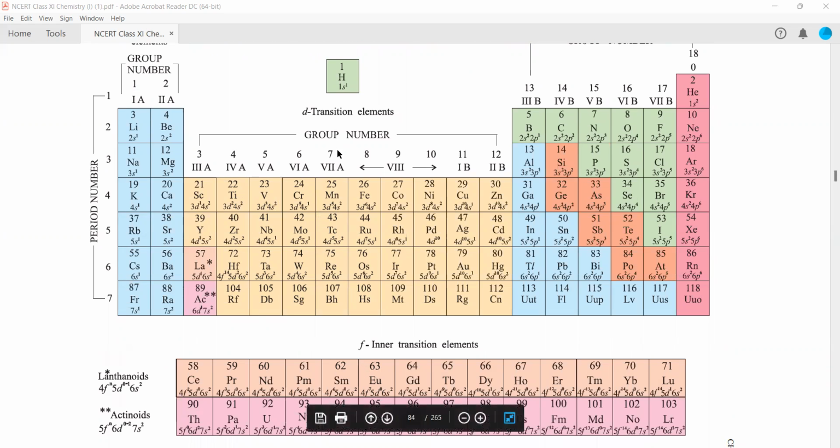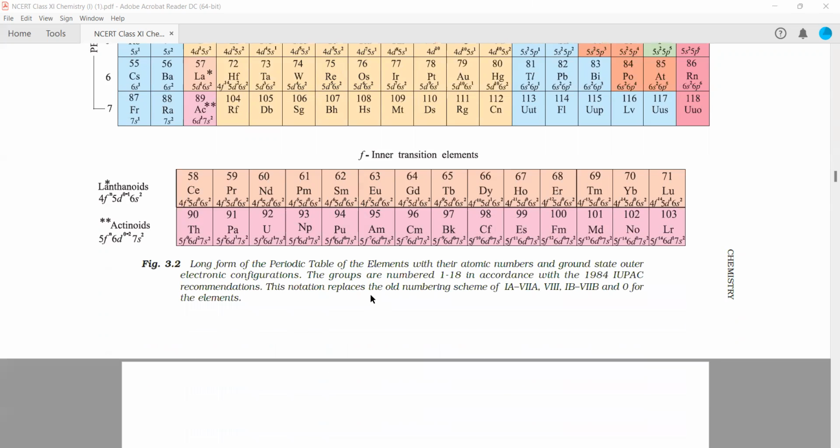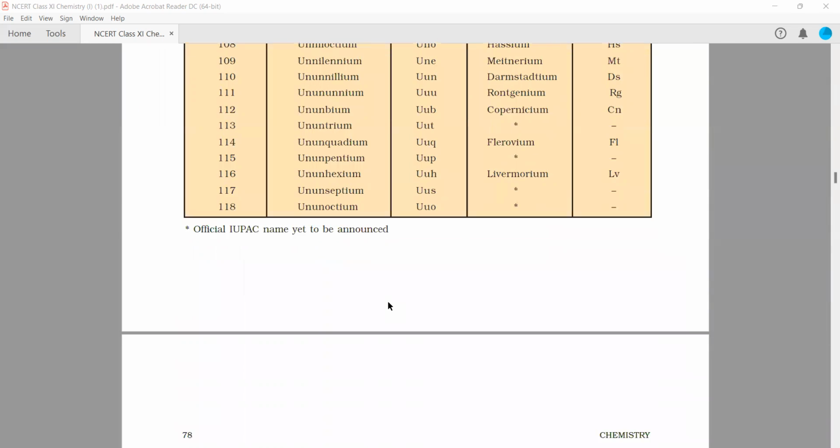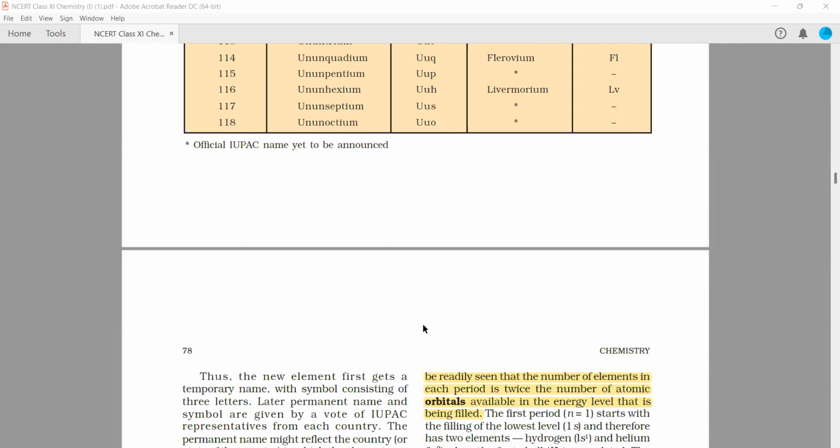For example, for group 7, you have 3d5 4s2. And the next element in that particular group will have a principal quantum number one higher, and it will be 4d5 5s2. So if you remember the electronic configuration of the first element, then you automatically know the electronic configuration of the elements of that particular group. So group-wise, the filling of the valence shell is the same.